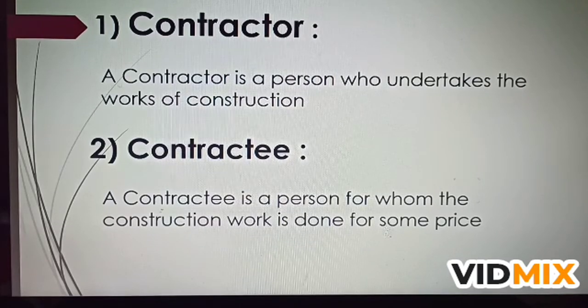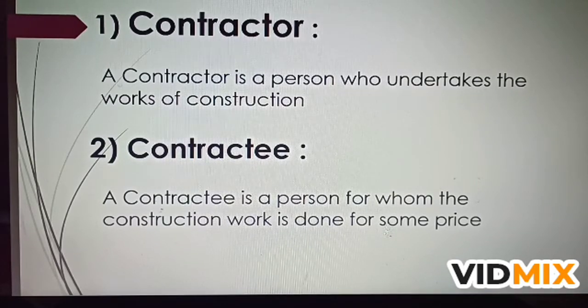With an example, I will tell you. There is Mr. X and there is Mr. Y. X is going to construct a house building for Mr. Y. In this case, X is going to be the contractor and Y is going to be the contractee.